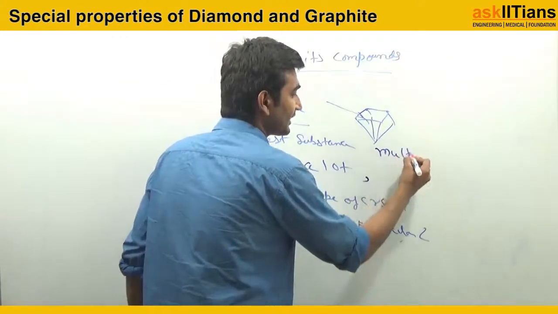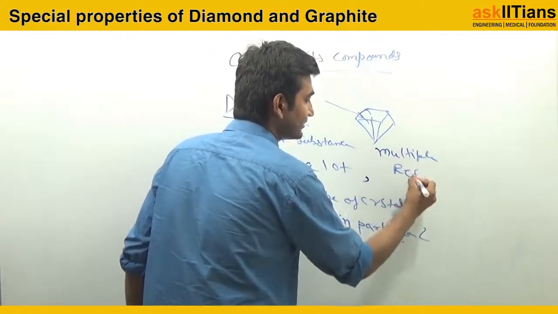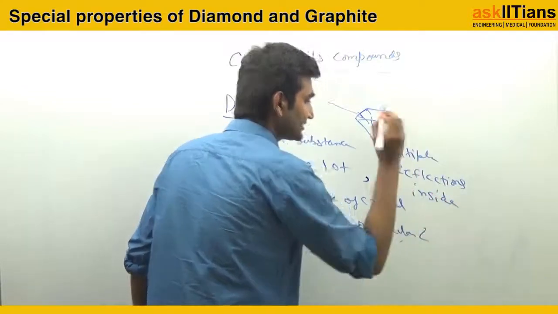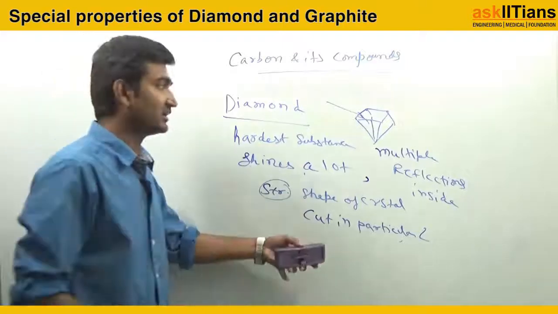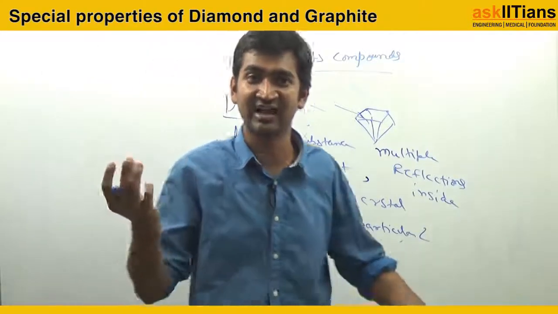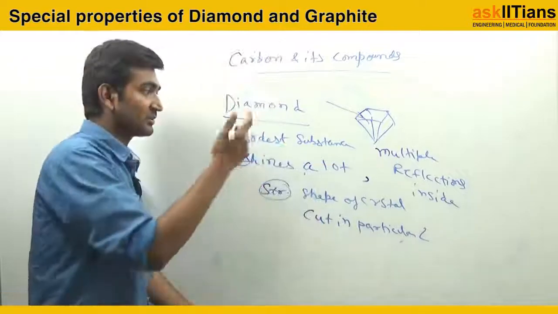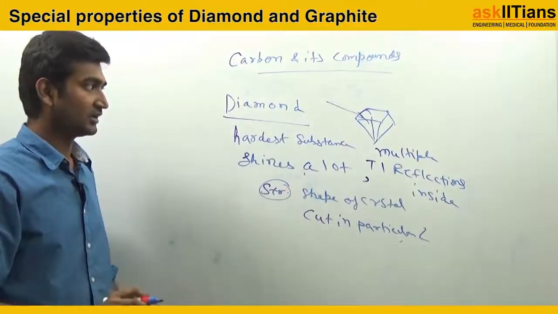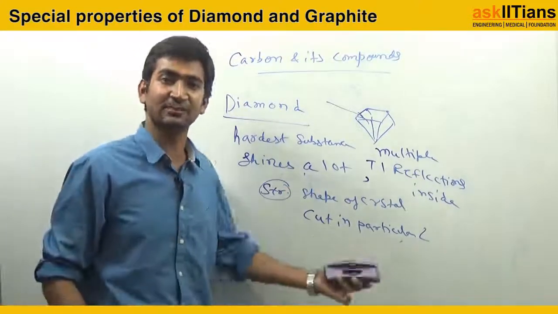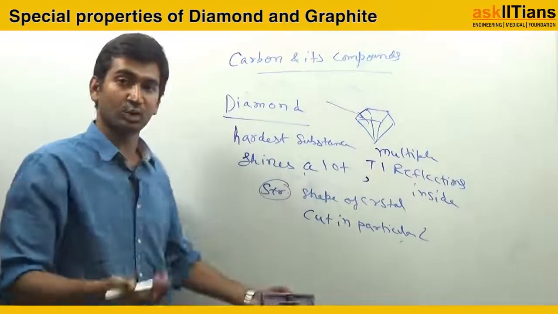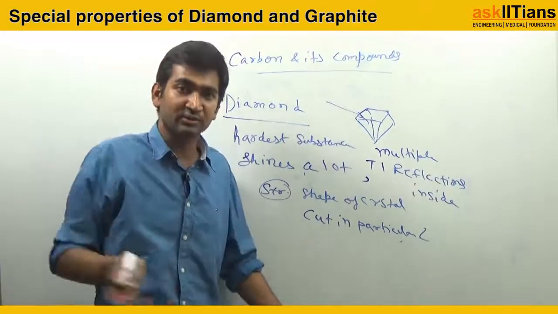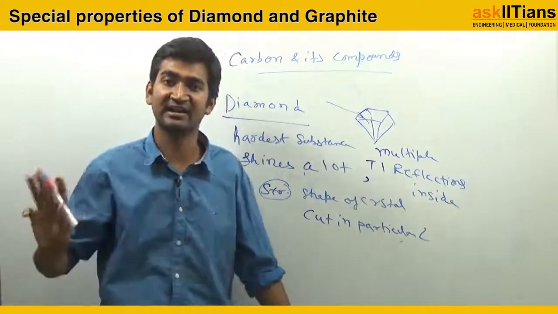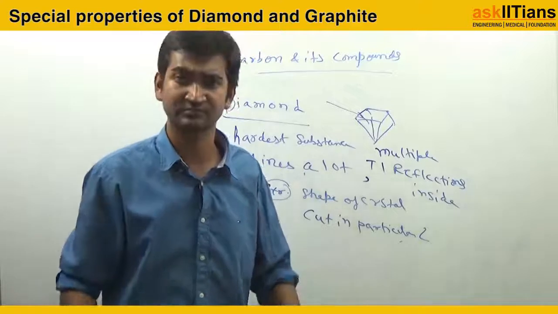And that is the reason, because of these multiple reflections inside, the diamond shines. Okay, because of the multiple total internal reflections, you can say. So the shining property is totally based upon the shape of how the diamond has been cut. Okay, जो ज्यादा शाइन करेगा उसमें ज्यादा टोटल इंटरनल रिफ्लेक्शन हो रहा है, इतनी सी बात है. Got it?